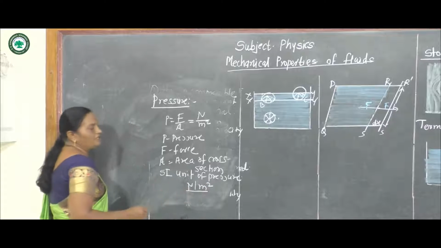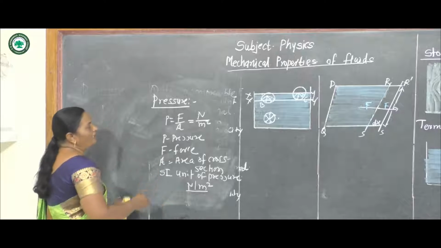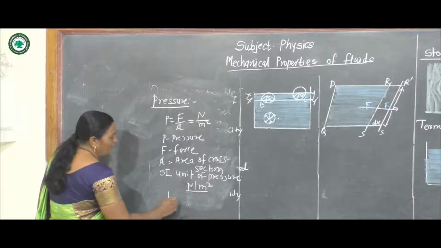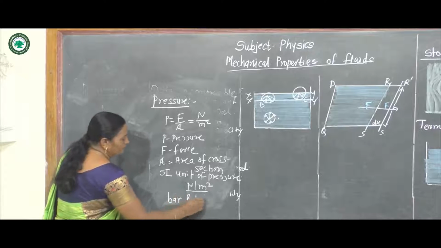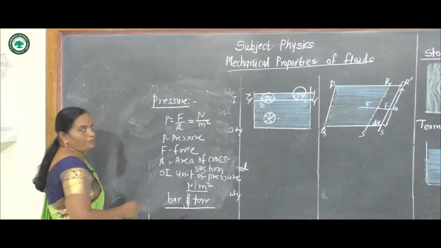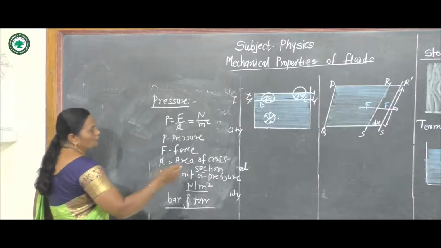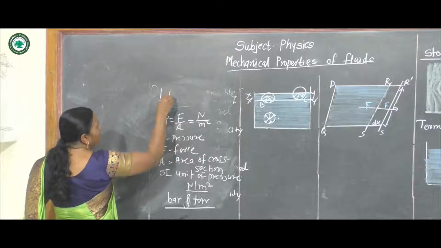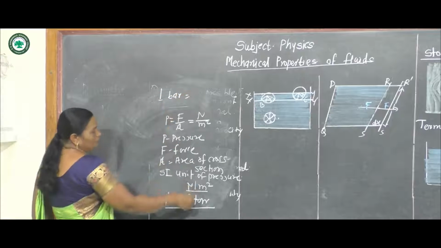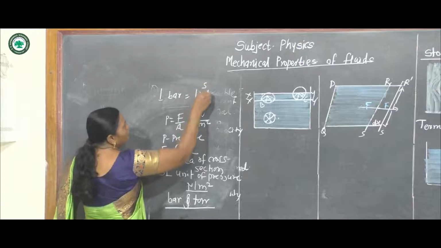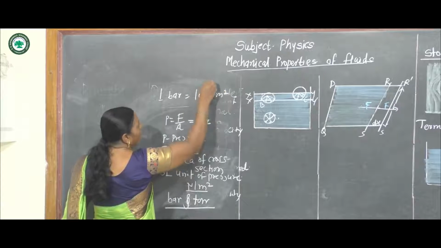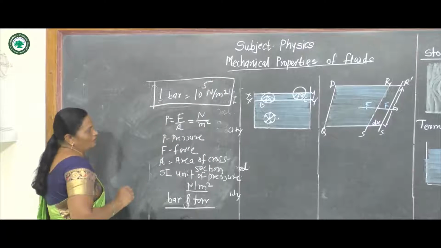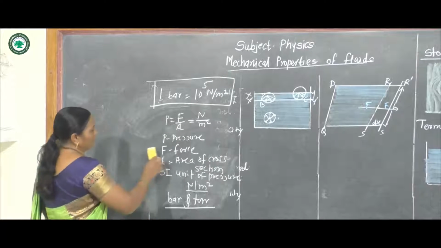Now there are different units of pressure, that is bar and torr. 1 bar is equal to 10 raised to 5 Newton per meter square. This is all about pressure.